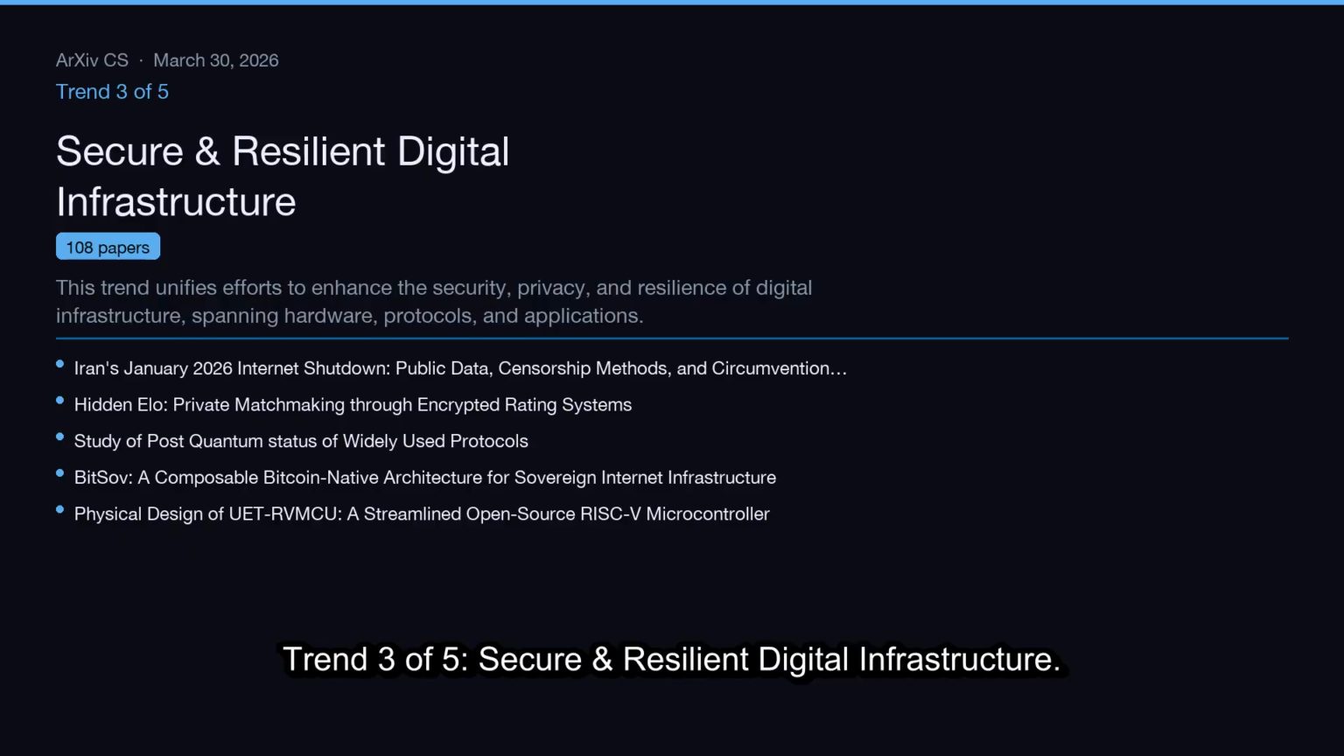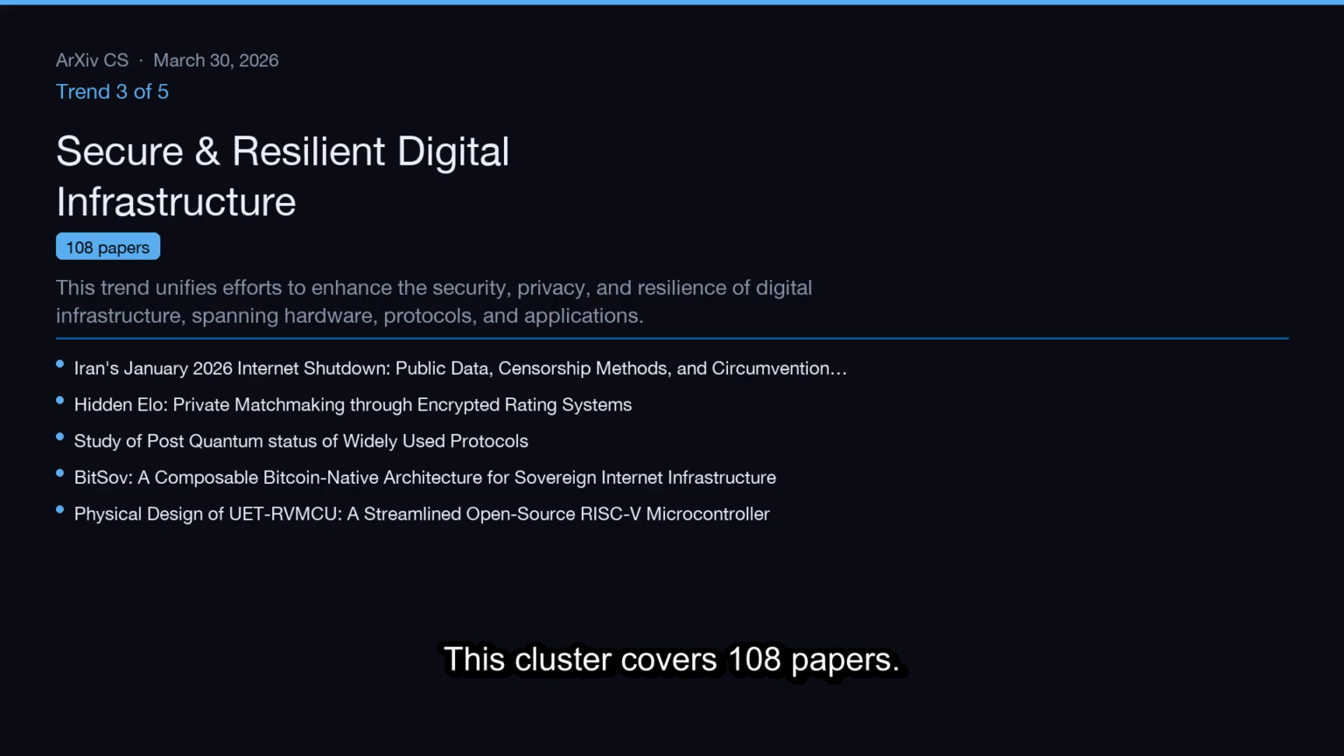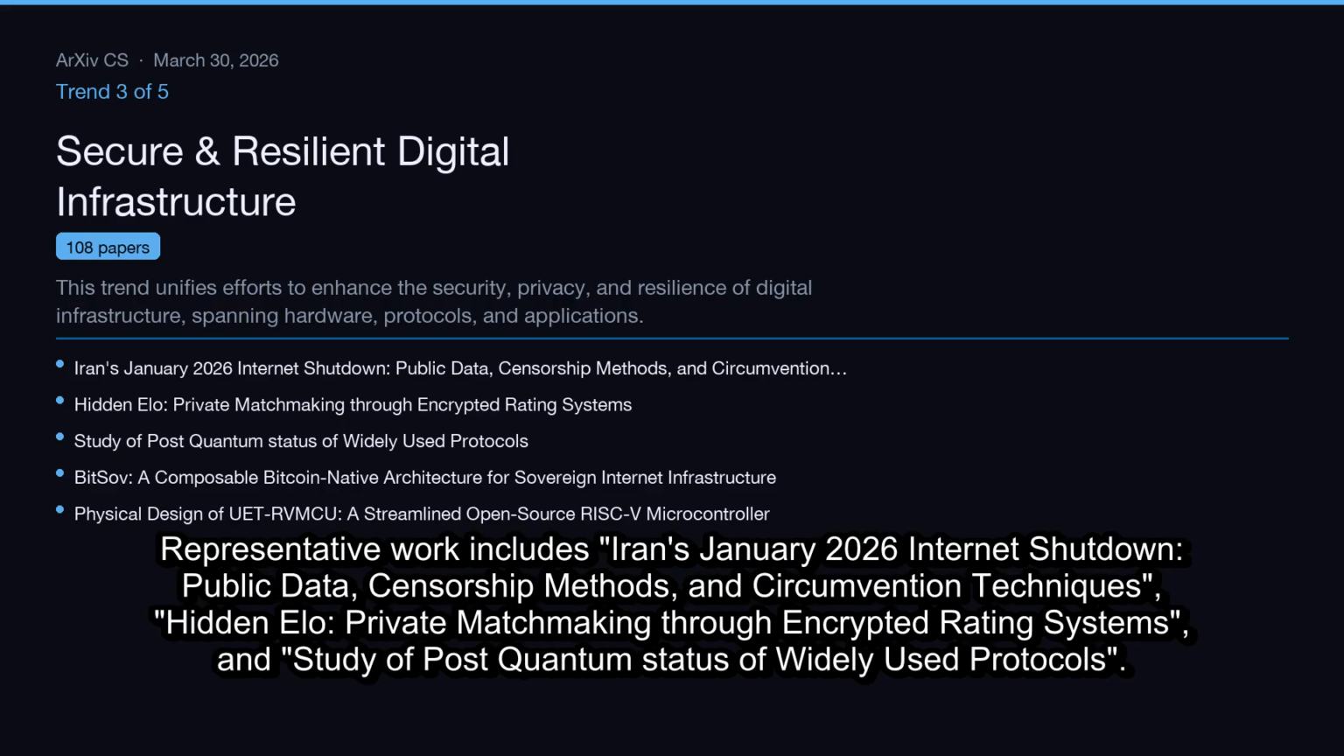Trend 3 of 5. Secure and resilient digital infrastructure. This trend unifies efforts to enhance the security, privacy, and resilience of digital infrastructure, spanning hardware, protocols, and applications. This cluster covers 108 papers. Representative work includes Iran's January 2026 internet shutdown, public data, censorship methods, and circumvention techniques, hidden yellow, private matchmaking through encrypted rating systems, and study of post-quantum status of widely used protocols.